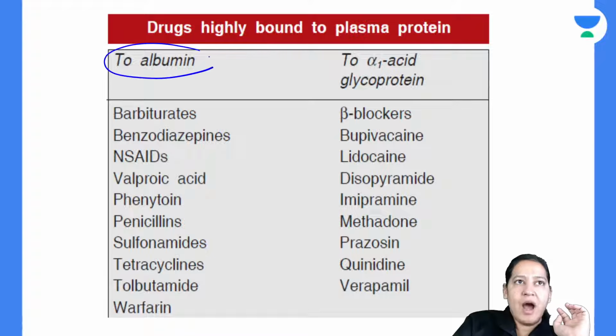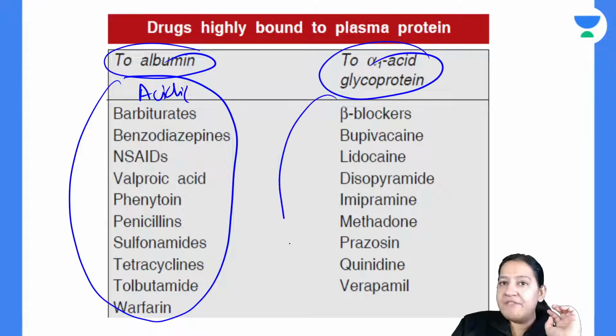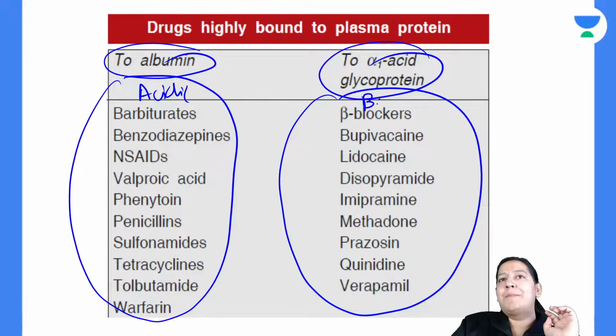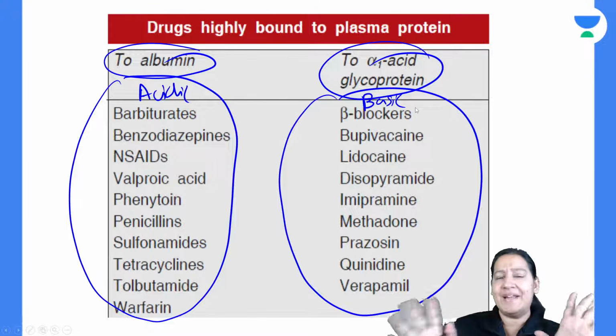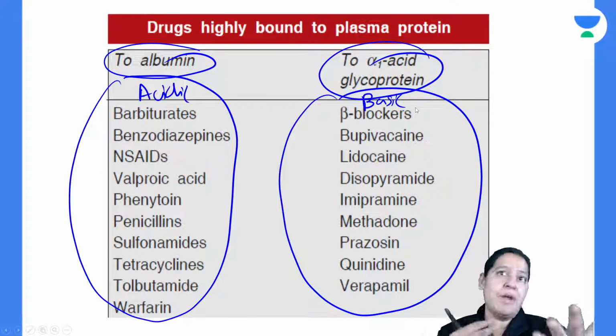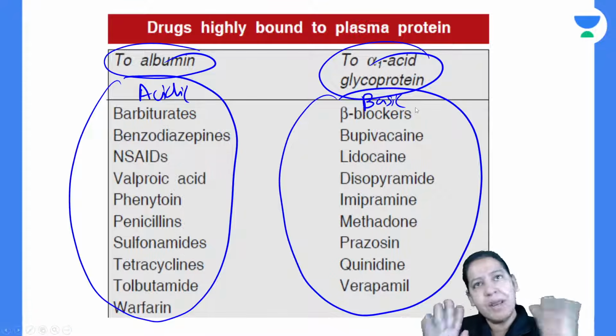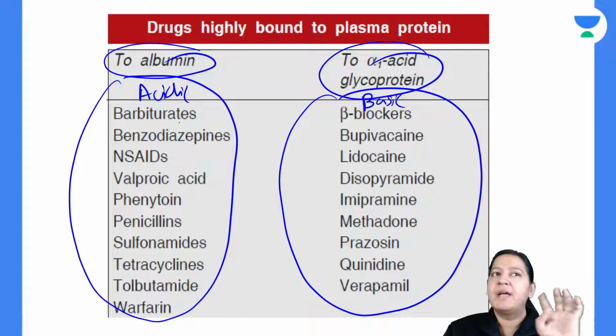So these are all the drugs which bind with albumin. So these are all acidic drugs. And these are the drugs which bind to alpha-1 glycoprotein. So these are all basic drugs. Now, don't try to learn it as a complete list. This is only the important drugs which will usually come up in your day-to-day practice. You will come in contact with these drugs. So this is not a complete list, but these are the important drugs you should know. So please read the list once or twice.